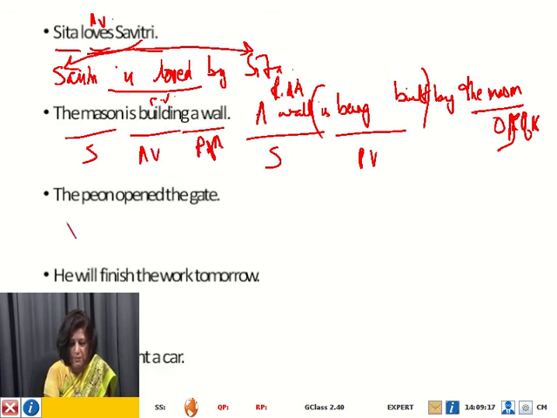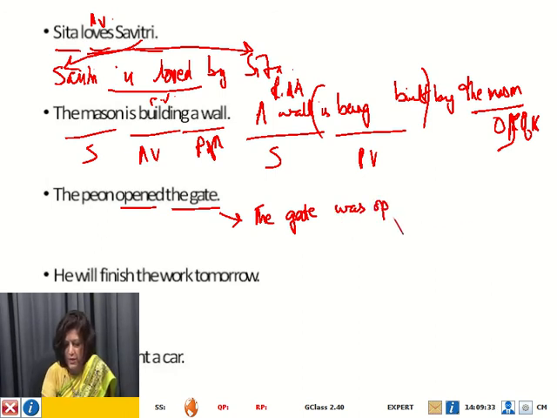Okay, similarly, the peon opened the gate. What will it be? We have to bring this to the subject position. The gate opened, that means past tense. The be verb will be in past tense, then the actual verb will be in past participle. The gate was opened. Then we have to use the preposition by, and the subject here becomes the object. That means by the peon.